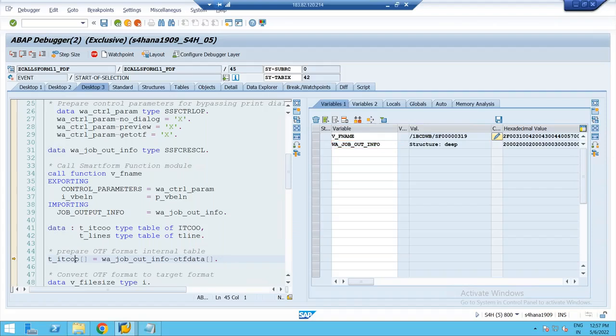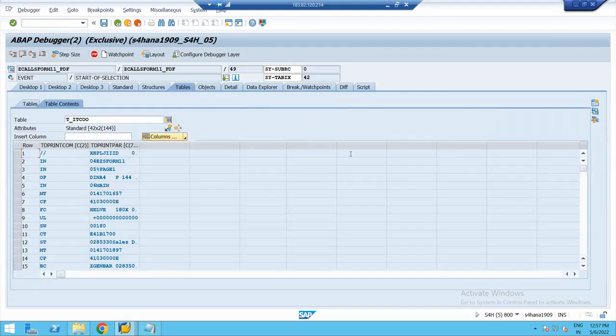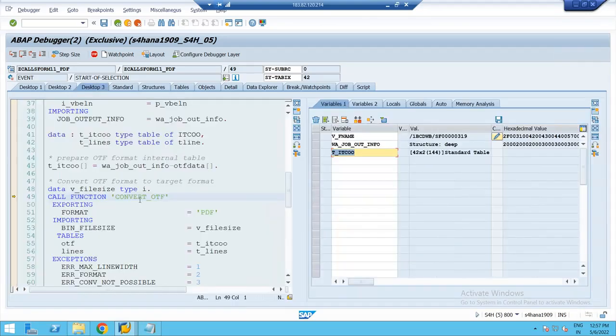Then I'm preparing this internal table. It is 0 entries now. As of now, I'm preparing it. Yes, this also has got 42 entries. So if you see this T_ITCOO, this is some content which we cannot understand. It has prepared this particular content. Now we have to convert that OTF content to PDF content. So if you see T_lines, as of now it has got 0 entries.